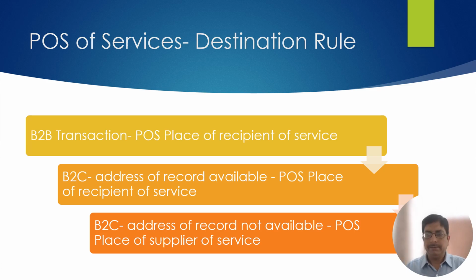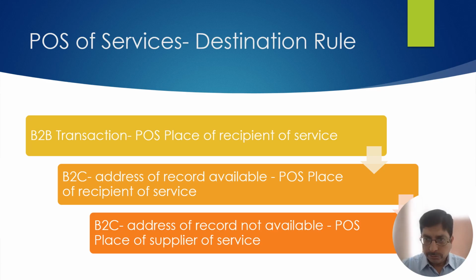Let's take an example that an unregistered person comes from Gujarat to Mumbai to give a classified ad. The newspaper agency is in Mumbai. So the location of the supplier is Maharashtra. The recipient is Gujarat. You will charge IGST as an interstate transaction.